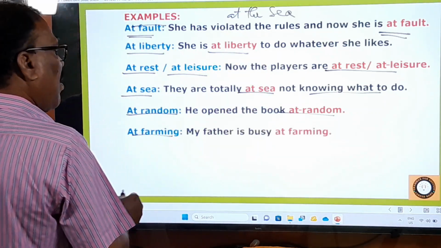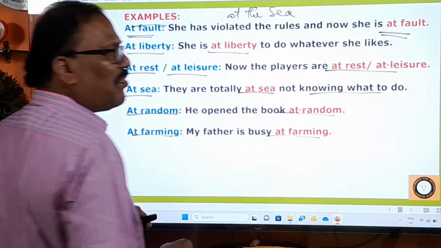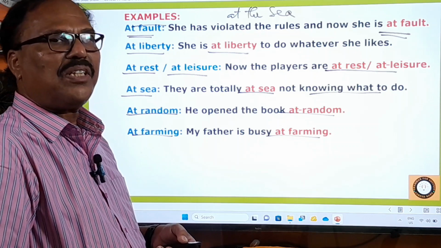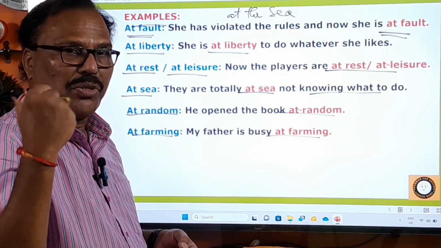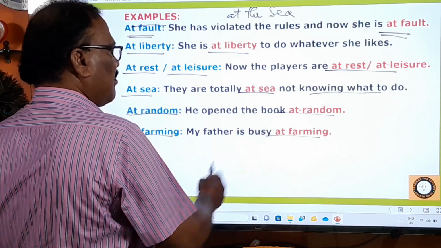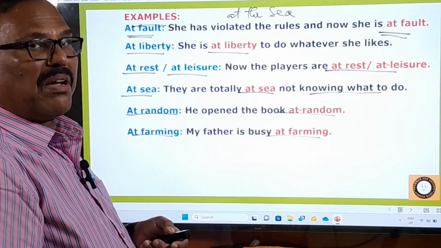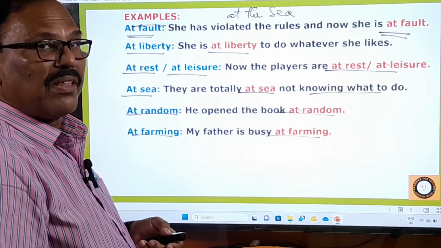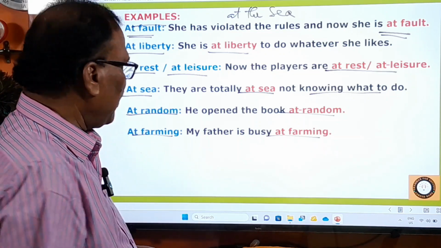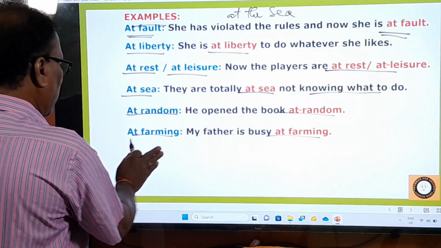At farming. At farming means doing agricultural work. What is your father doing? My father is at farming, doing agricultural work at the farmhouse. Okay, where is your brother? My brother is at farming. That means he is at the farmhouse doing some agricultural work. That is the meaning, right? Beautiful phrases, these are all.